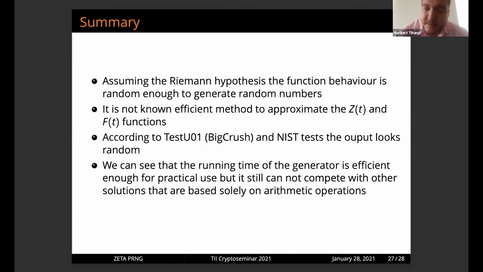We can see that the running time of the generator is efficient enough to use in practical life. However, it cannot compare to other random number generators based only on arithmetic operations. Of course, it's much slower. But maybe there are some benefits, and there are some interesting things about the zeta functions and also the Dirichlet L-functions that can be proved, and it's really interesting research.